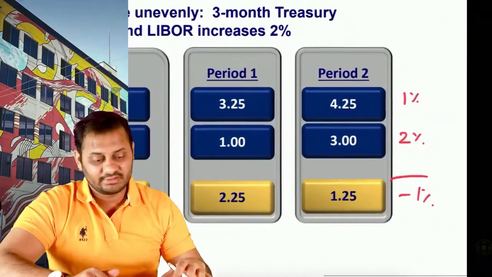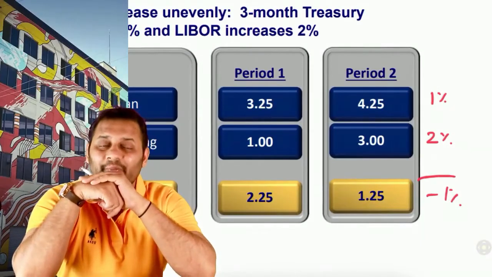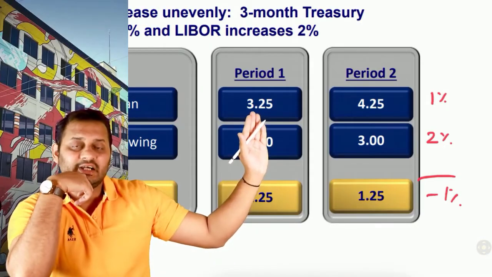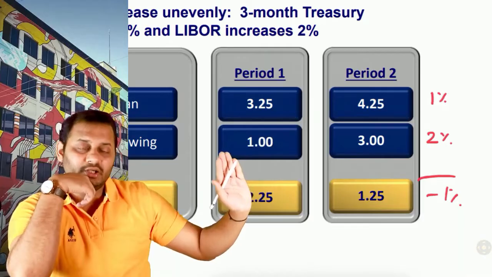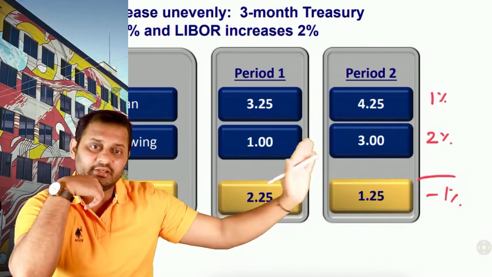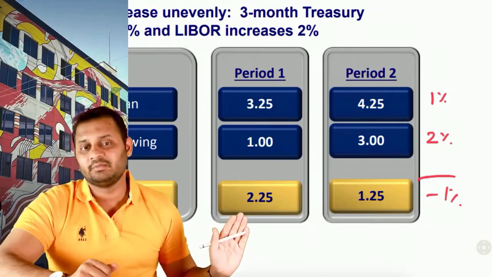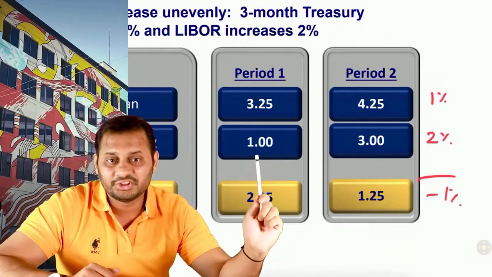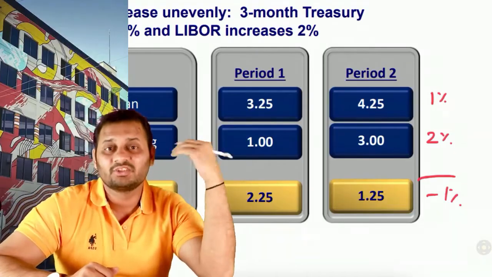Now what happens is, because the bases are different, the changes in both of them will not be the same. So if the interest rates on treasury bills are increasing by 1%, it is not necessary that the borrowing will also increase by 1%; it can increase by 2% as well, right? So here you can see earlier you were earning 2.25 as a net interest income, and now you are earning only 1.25 because the change here was higher than the change here. So this is called basis risk.